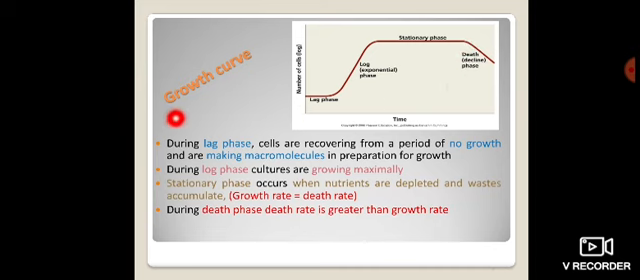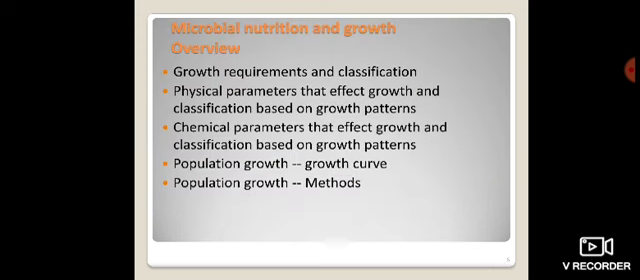So the growth curve is properly divided into four different stages. The first phase is the lag phase, the second is the log phase, also termed the exponential phase, the third phase is the stationary phase, and the last one is the death phase. Again keep in mind, in the stationary phase the growth rate is equal to the death rate. Okay, so this is the point we discussed.